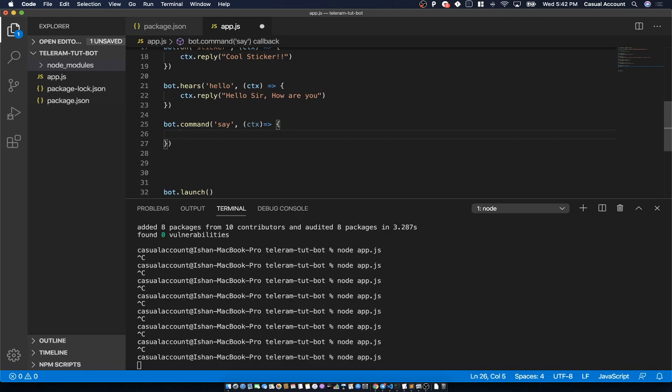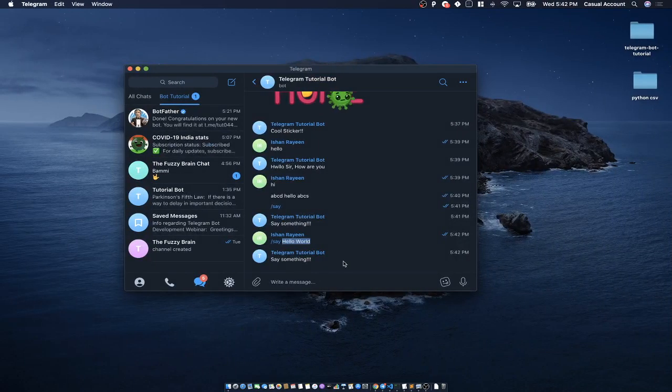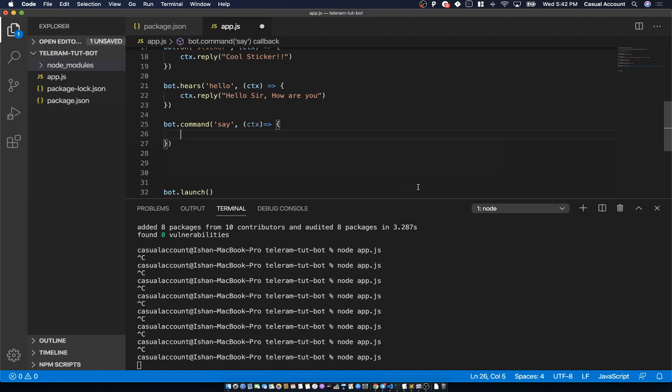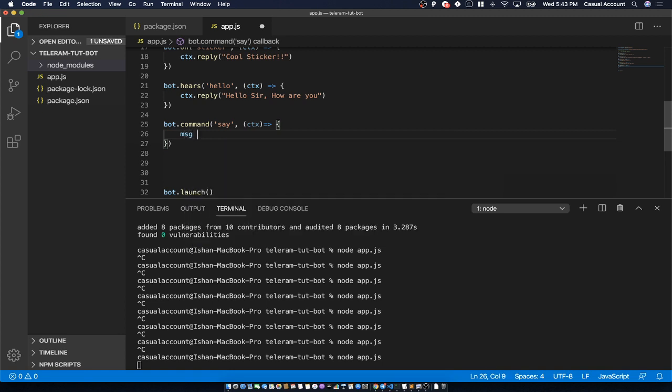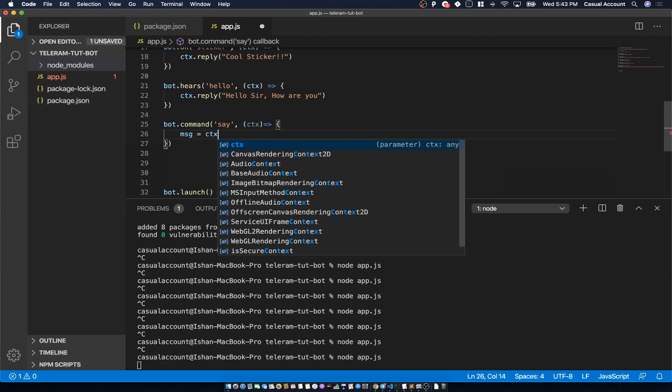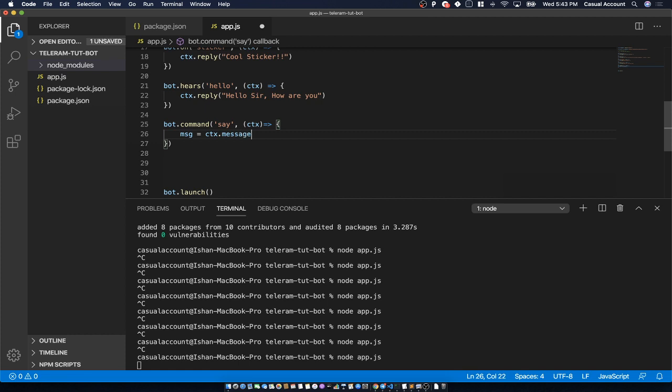And to get the message which the user has sent from Telegram, I've created a variable, message equals to whatever message we want to get from the context. So ctx.message.text. Now you might be asking, how do I know that ctx has something like a message and then a text in that?